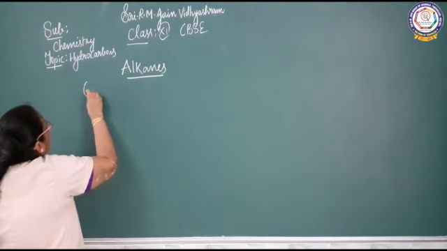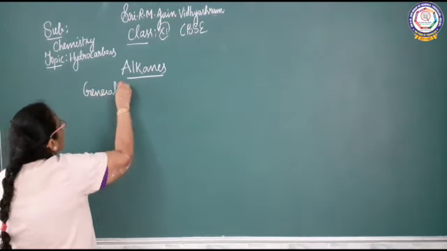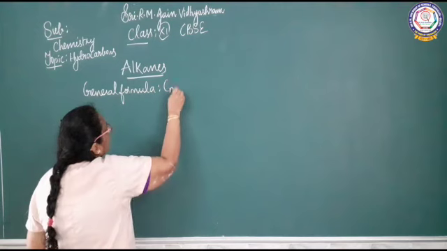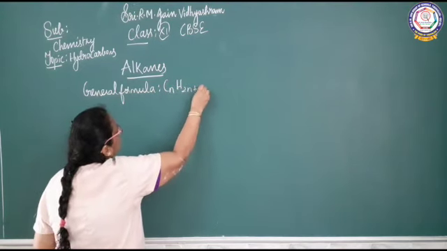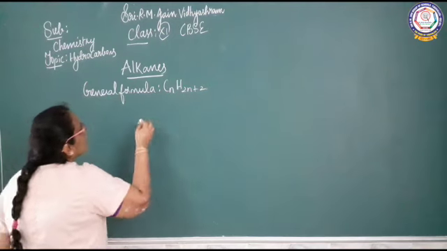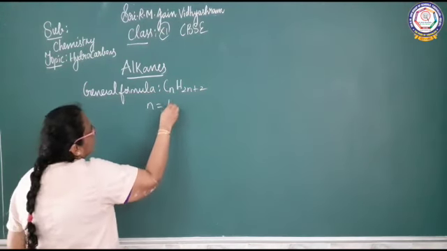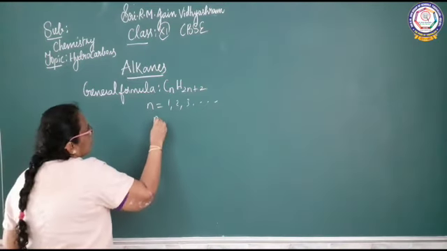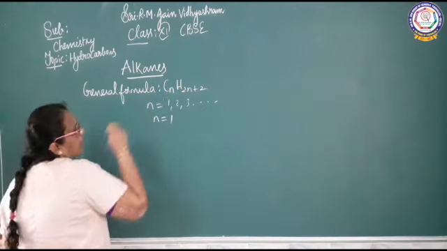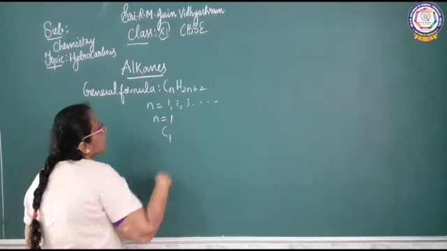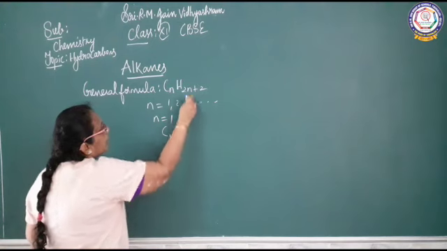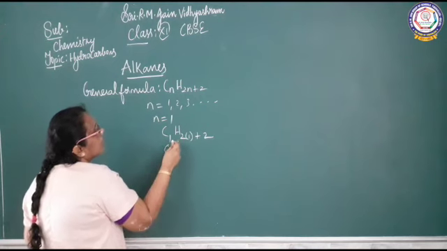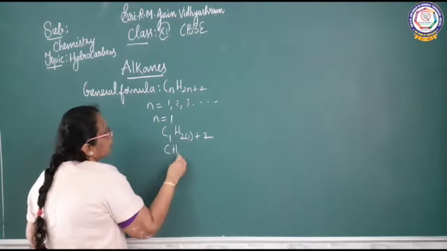What is the general formula? The general formula is CnH2n+2, where n can be substituted as 1, 2, 3 and so on. If you substitute n equal to 1 in the formula, what will you get? C1 H2 into 1 plus 2. C1 can be written as C, and H is 2 plus 2, which is 4. So CH4.